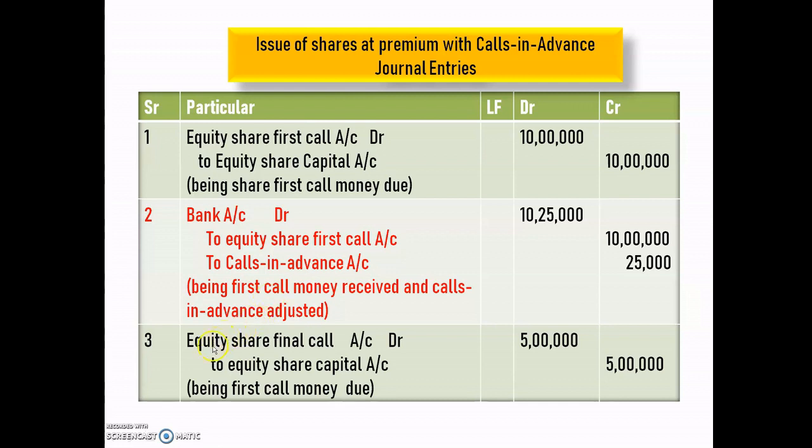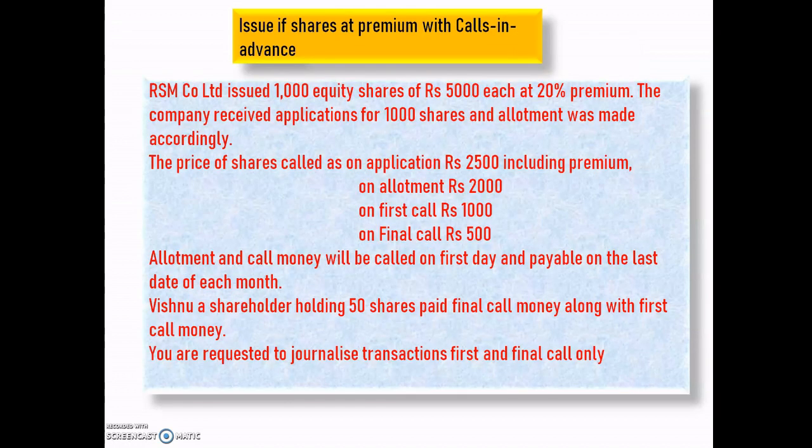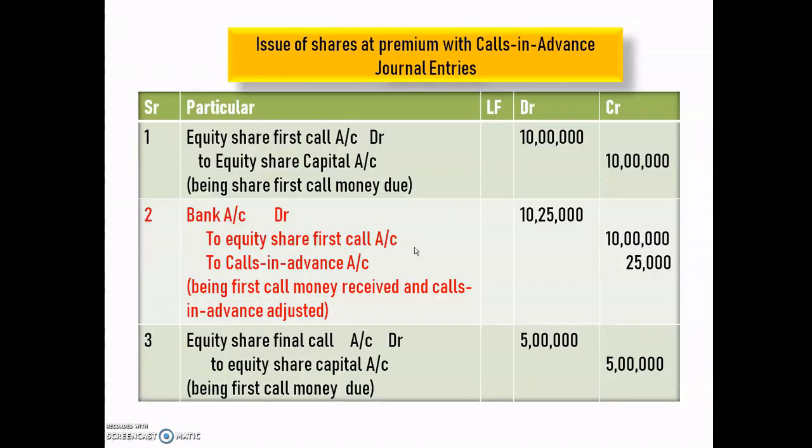Okay, the next is the due entry of final call: equity share final call account debit 5 lakh to equity share capital account. See here, the company issued 1000 shares, on final call 500. Multiply 1000 into 500, you will get 5 lakh. Here it says being first call money due, but it is a typing error; it should be being final call money due.